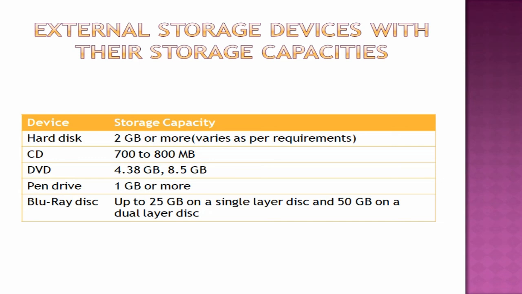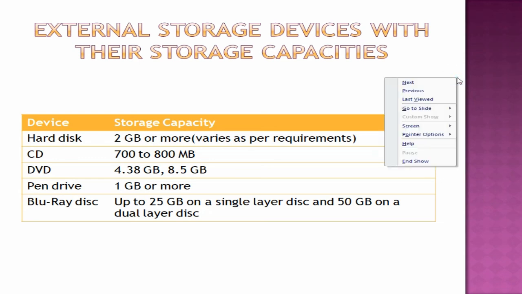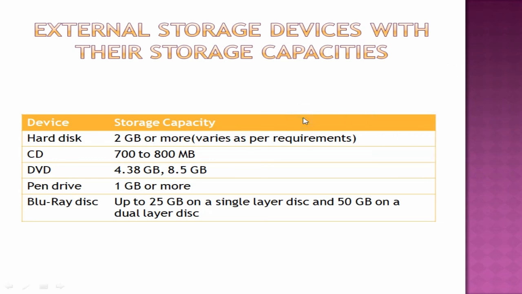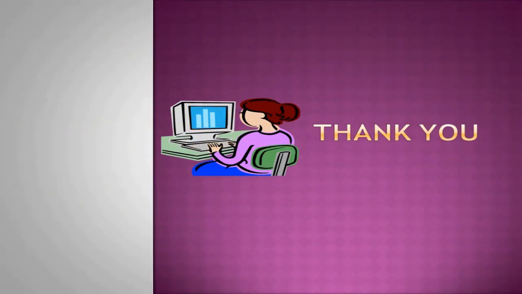Okay, children, hope you are clear with all this concept. Now our chapter is ending over here. What we learned in this chapter: you would have got an idea of the computer and its history, what generations are, what the characteristics of computers are, what the types of computers are, what software and hardware are, and what input devices, output devices, and storage devices are.